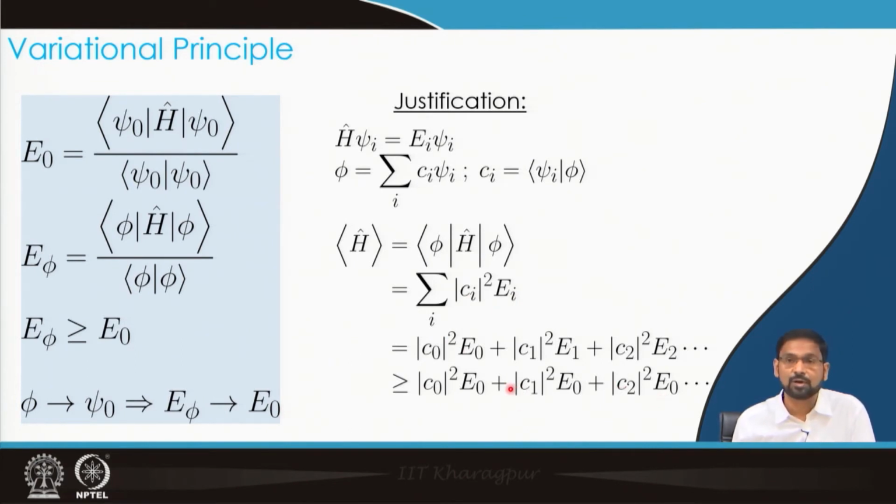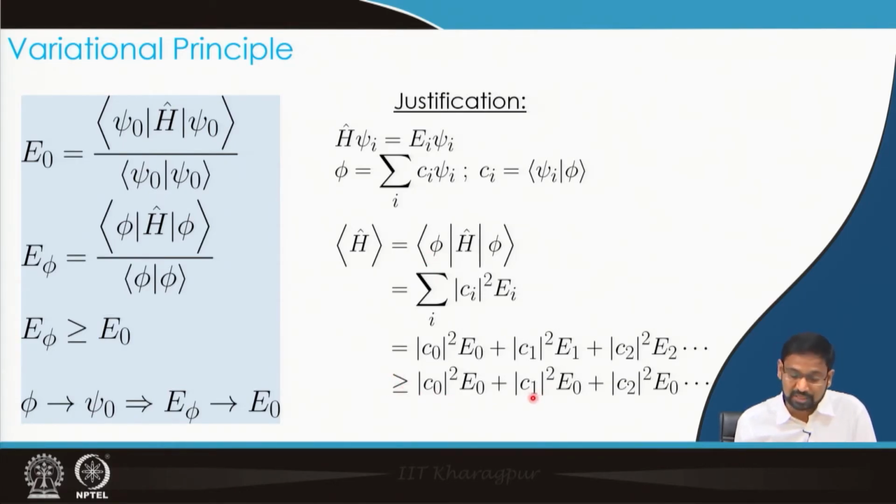From there I would obtain that no matter what my trial wave function is, the corresponding expectation value of the energy is always going to be greater than E0, and it can only be equal to E0 under one condition.